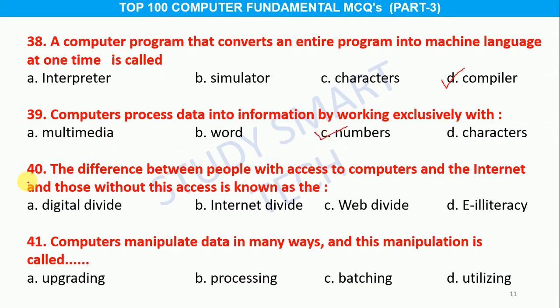Question number 40. The difference between people with access to computers and the internet and those without this access is known as the option A digital divide, B internet divide, C web divide, D illiteracy, and the correct answer is option A digital divide.